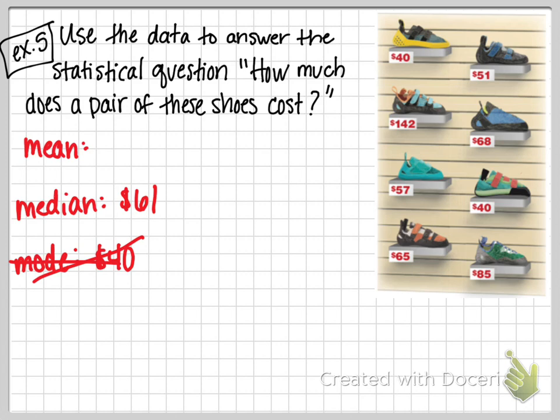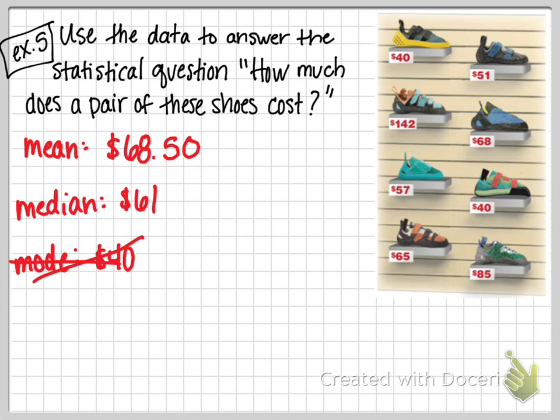Let's do it. 40 plus 142 plus 57 plus 65 plus 51 plus 68 plus 40 plus 85. And divide by 8. There are 8 pairs of shoes. So 68.5, and because it's money, we will put the 50 cents. Okay, don't just put 0.5, put 0.50 if you're talking about money, because it's 50 cents.